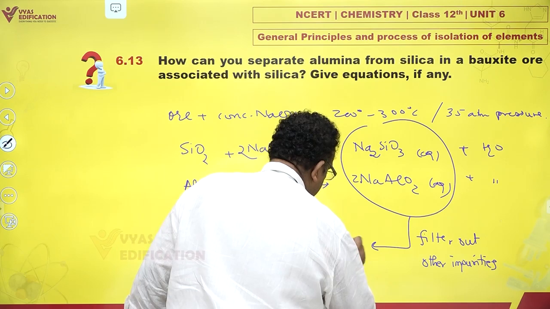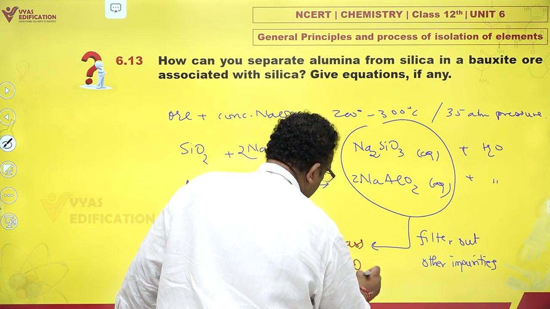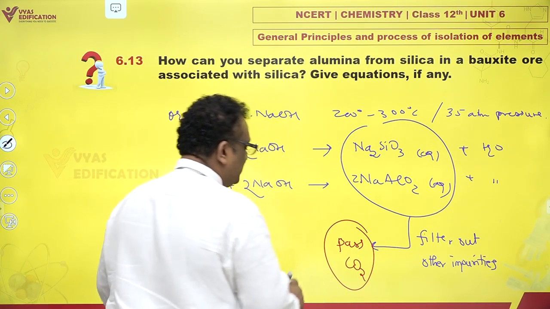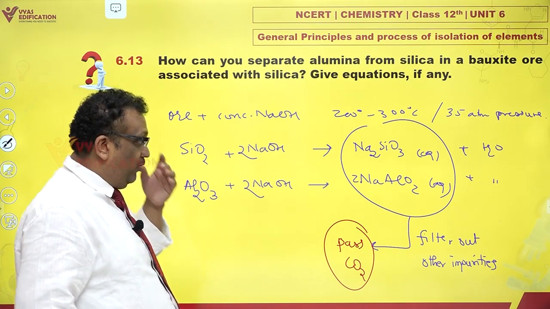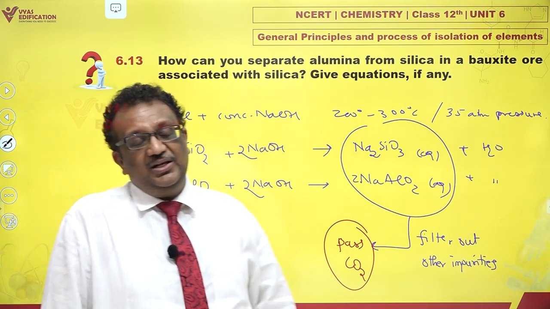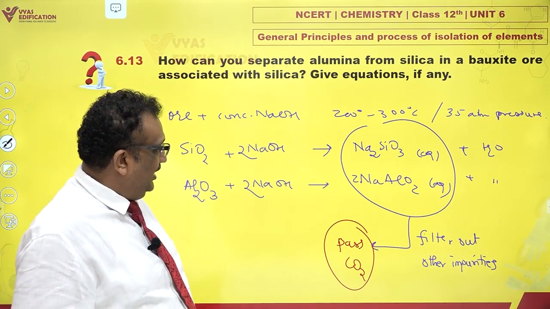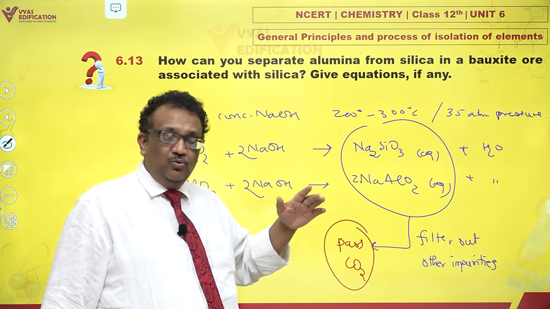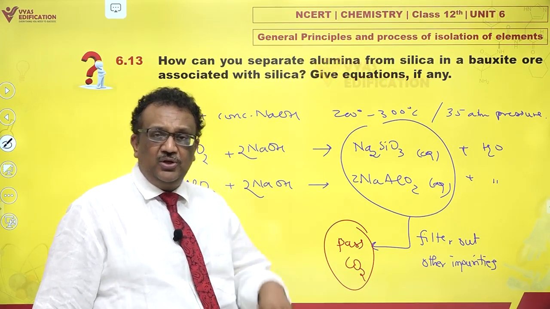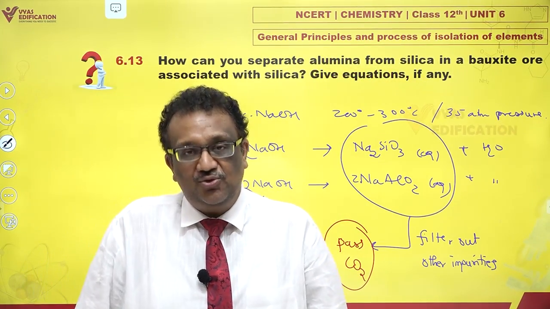You pass CO2. Wow. You're passing carbon dioxide gas? Yes. What happens? Carbon dioxide is acidic. Okay, so when you pass carbon dioxide, you are trying to reduce the basic strength of this strongly basic solution.